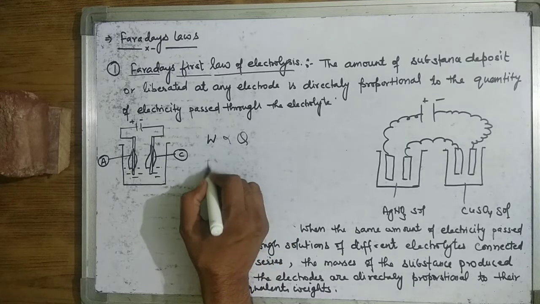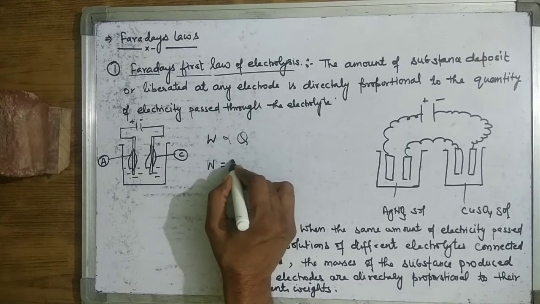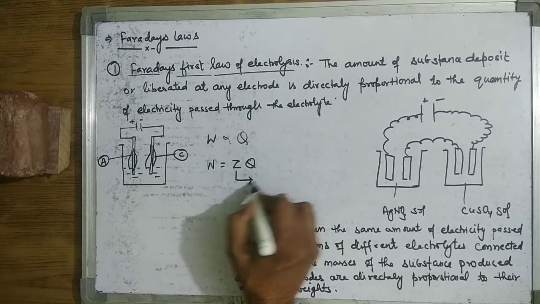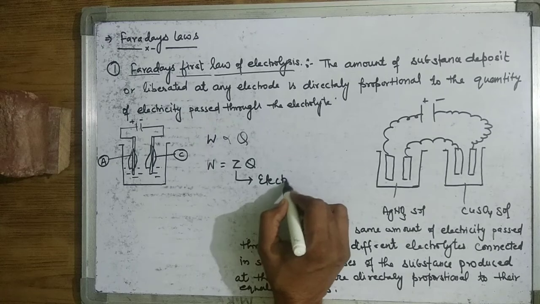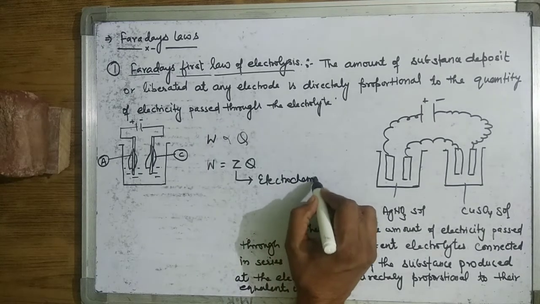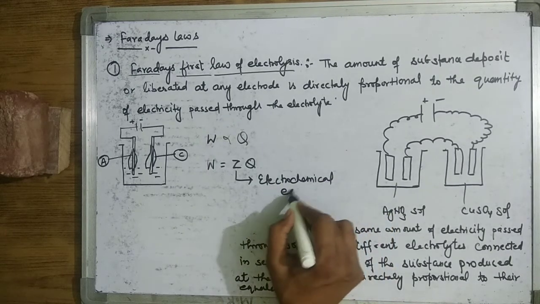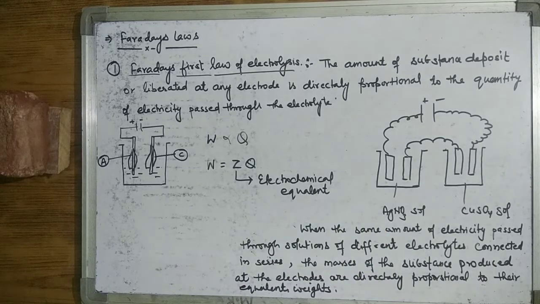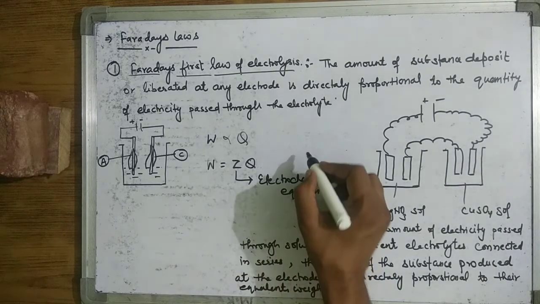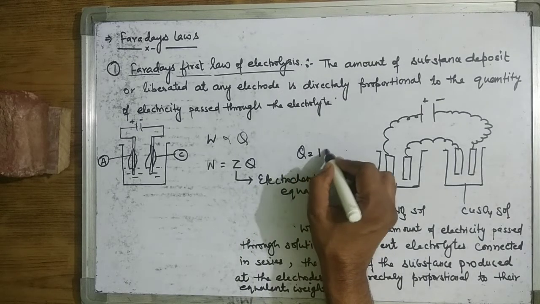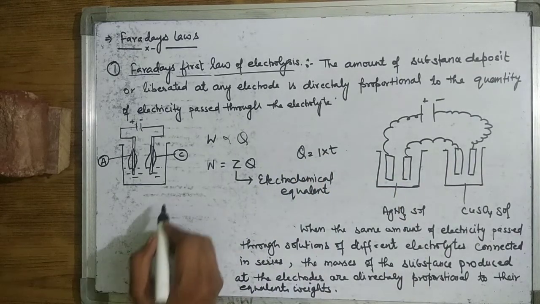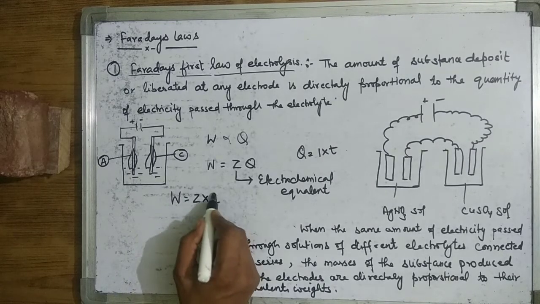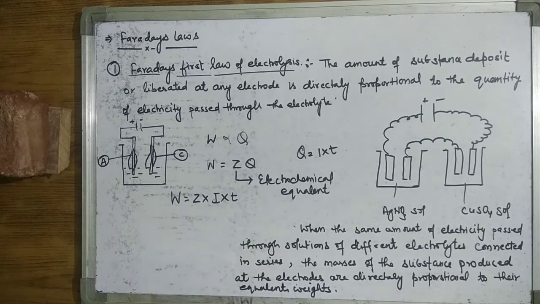Now W is equal to ZQ. Z is the electrochemical equivalent, which depends on the nature of the substance. Now Q is equal to I into T, charge. So weight is equal to Z into I into T.